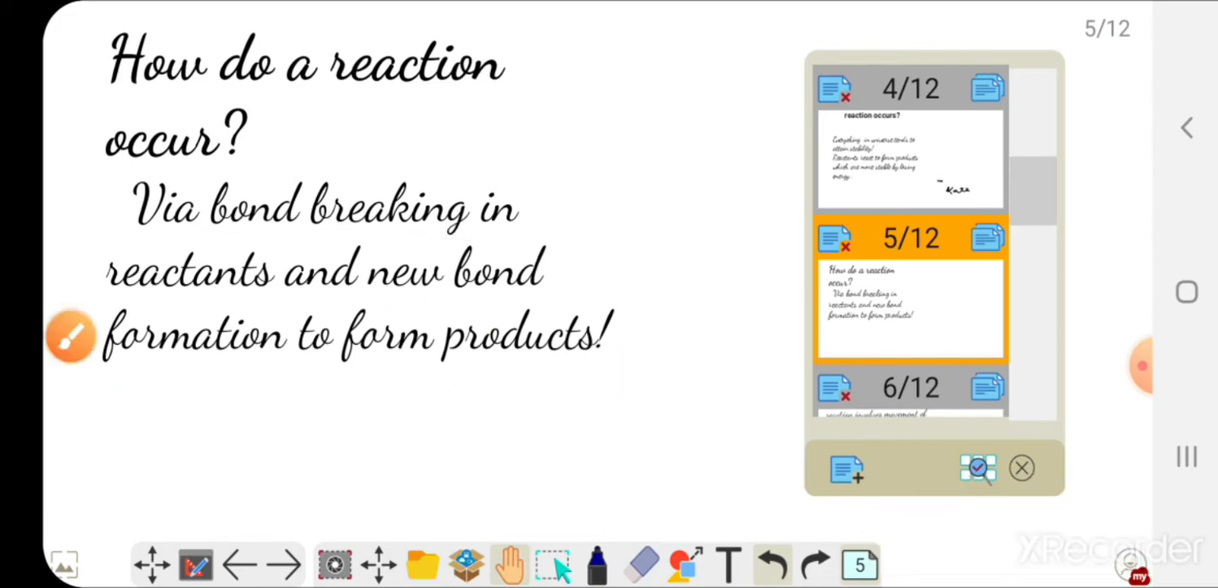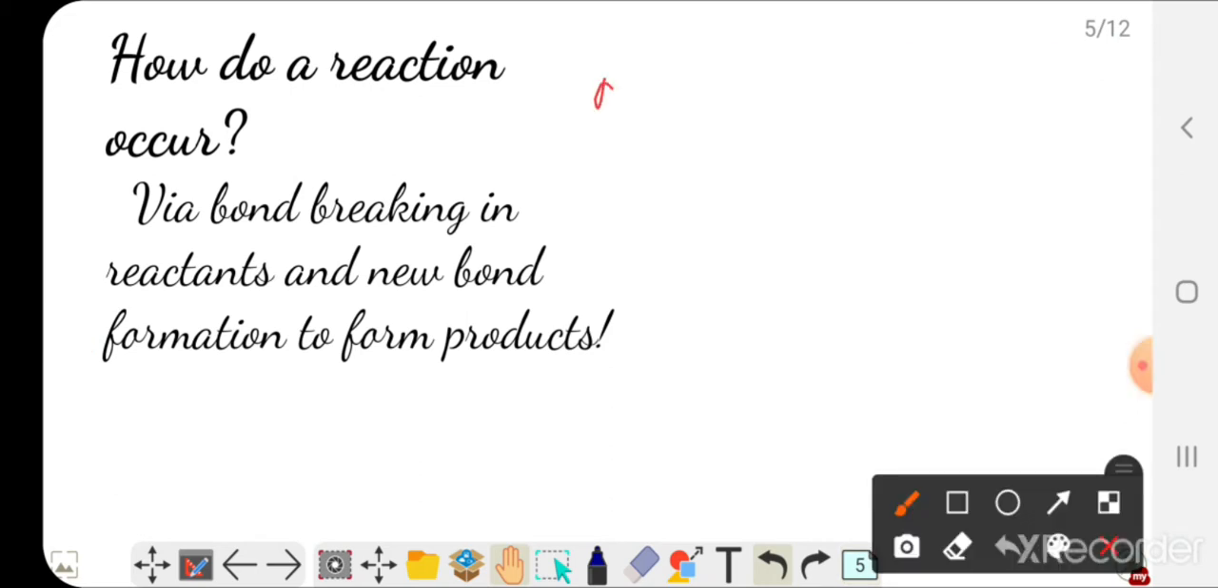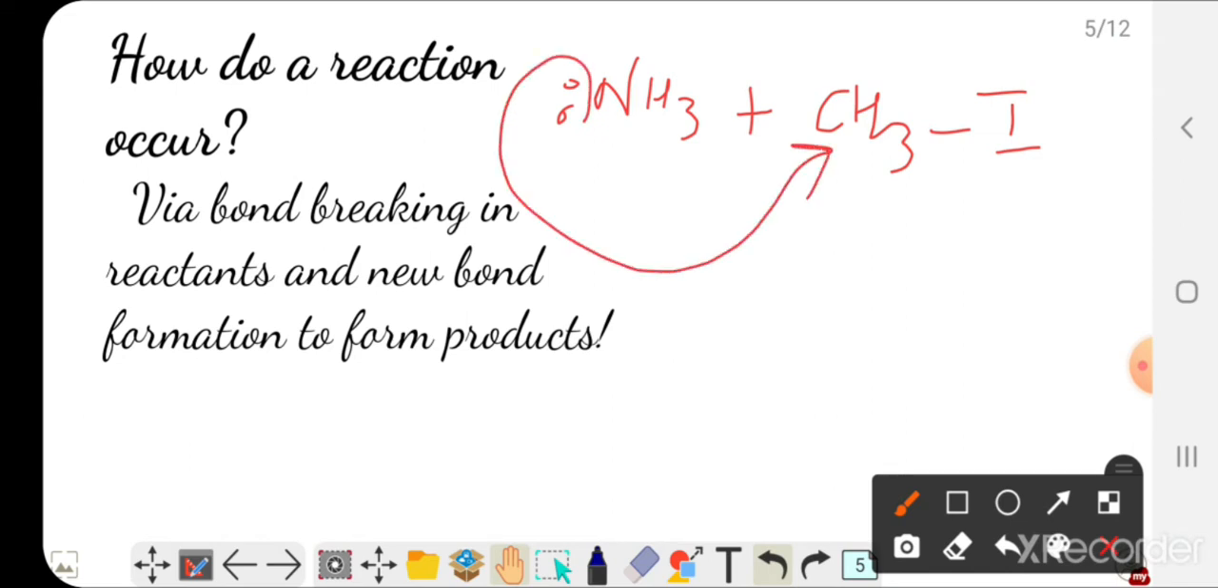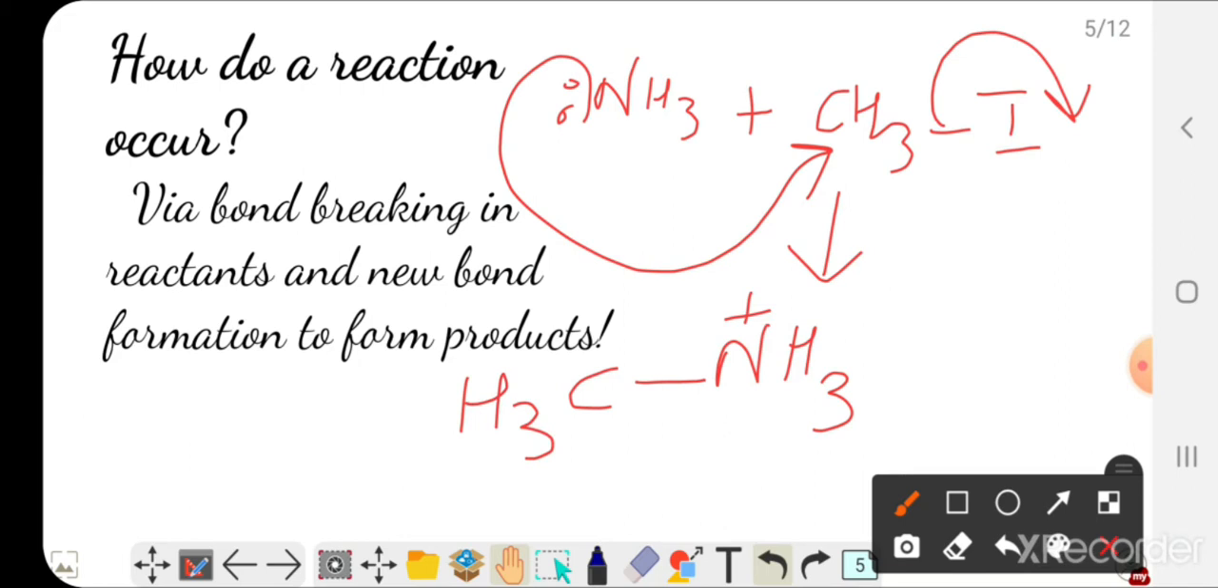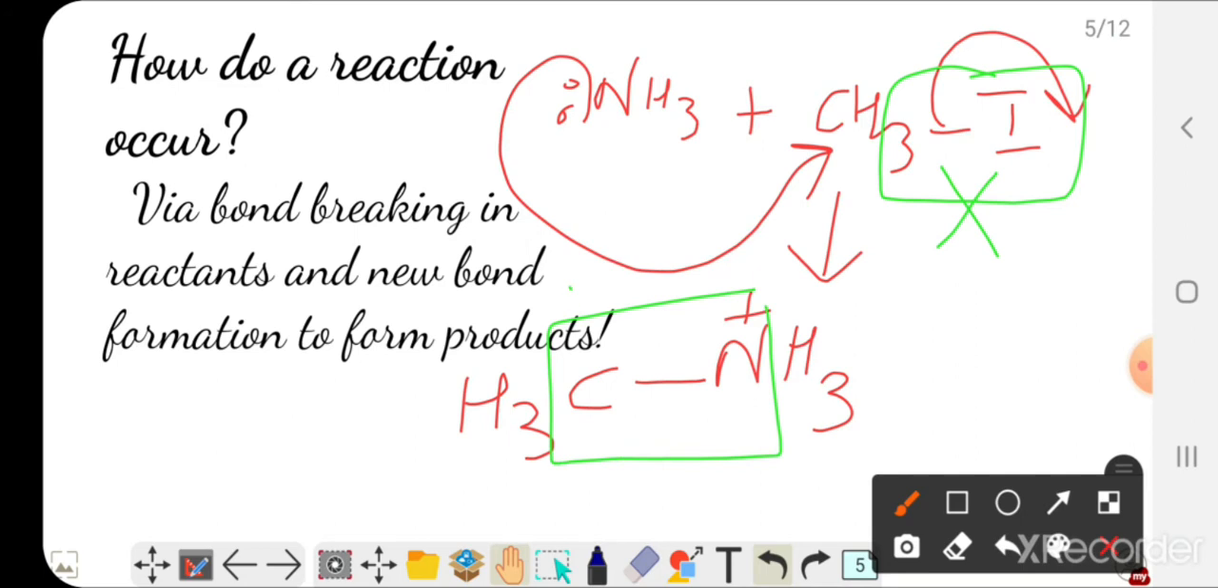Let us assume an example. Suppose we have a reaction in which ammonia reacts with an alkyl halide. This reaction occurs via the lone pair of ammonia, which reacts on the carbon of the alkyl halide, thereby losing the iodine, and the product formed is NH3+CH3. Now see here, the old bond between the carbon and the iodine is broken, whereas a new bond between carbon and nitrogen is formed.